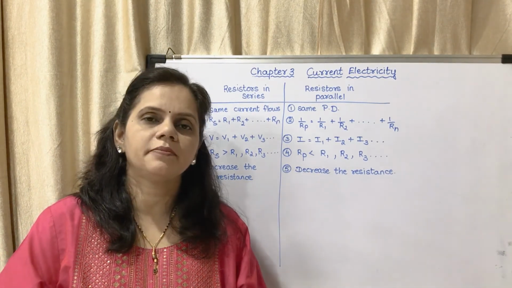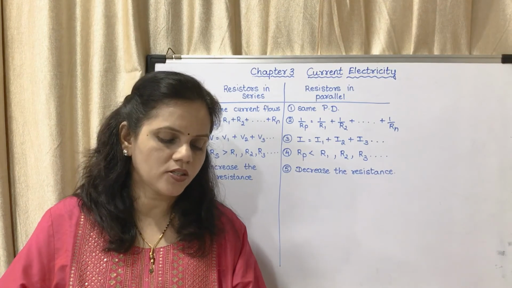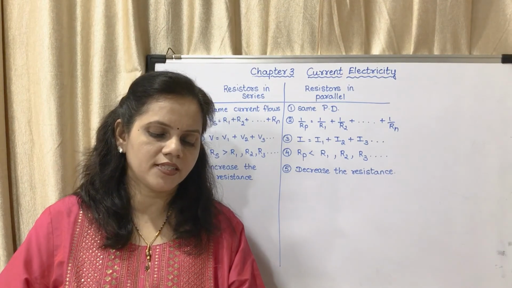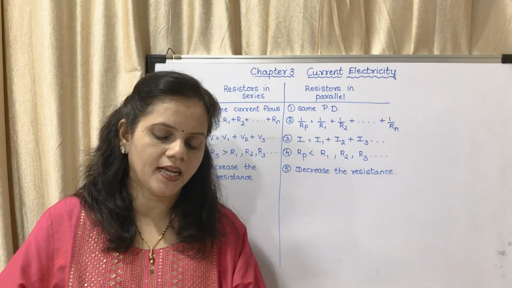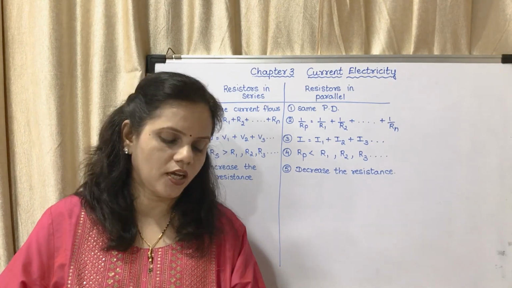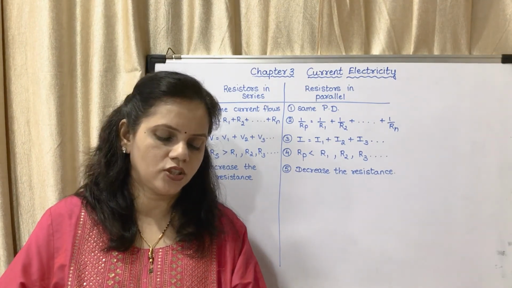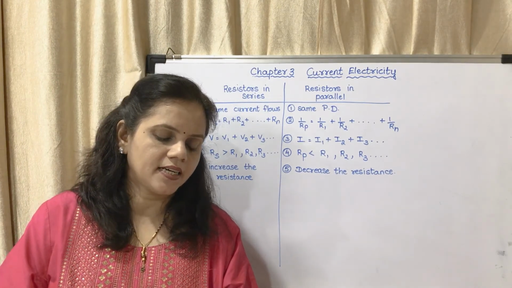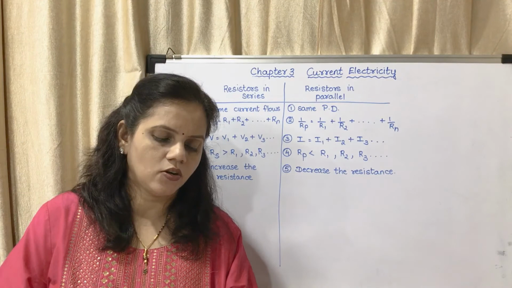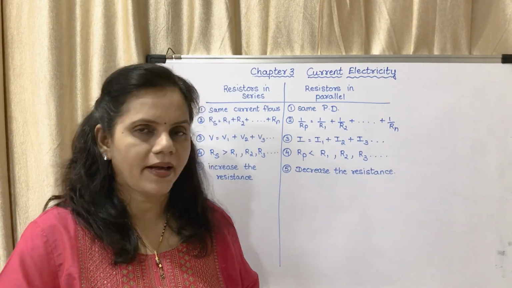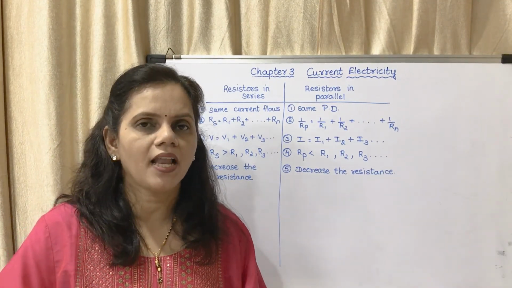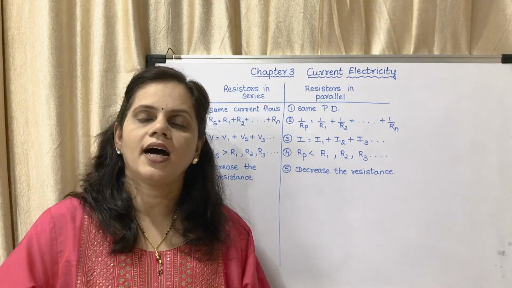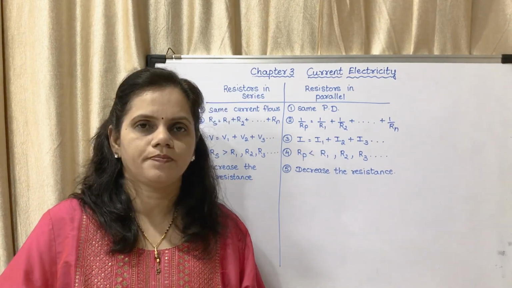Now on page number 41, I left a box. Even if any one of the several bulbs connected in parallel becomes non-functional because of some damage to its filament, the circuit does not break as the current flows through the other paths. So when they are connected in parallel, even if one bulb goes off, the other bulbs will glow.